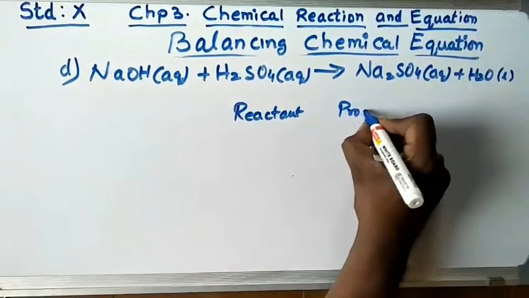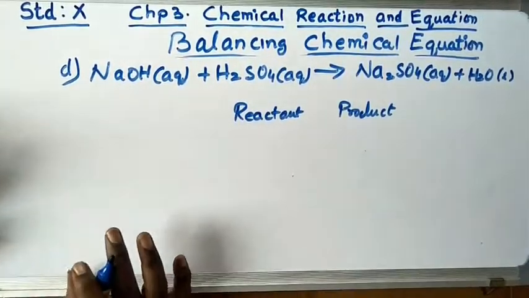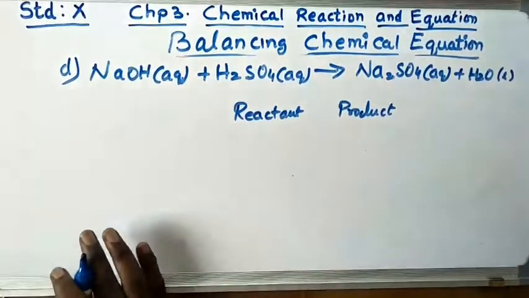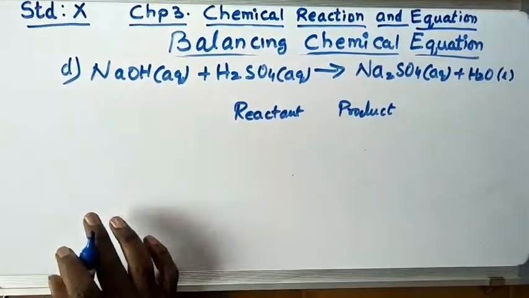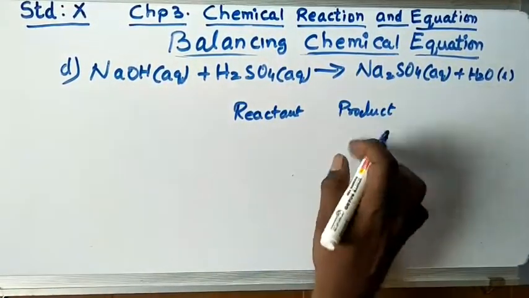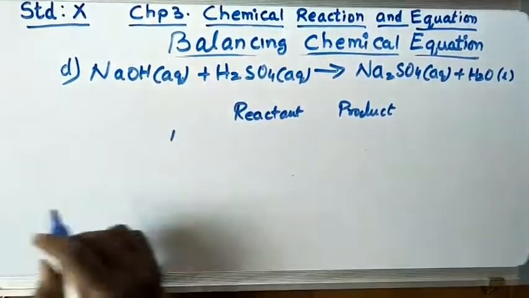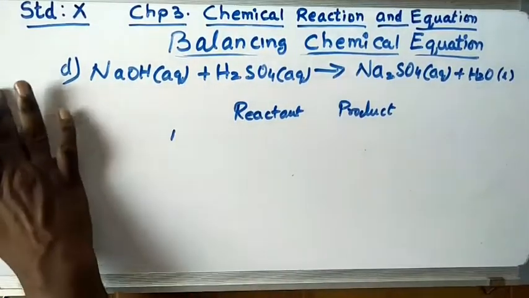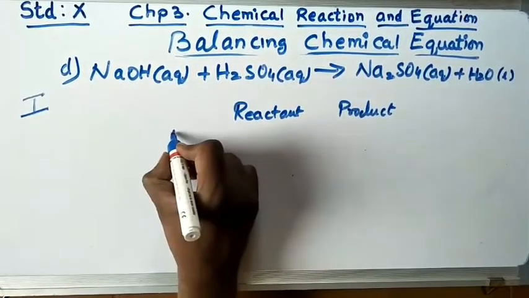If you are still confused how to write it in a notebook, I'll explain you step by step. You just listen carefully because this will be the last chemical equation to be balanced here. Now your first step, you write the equation, write reactant, product and write step number 1.